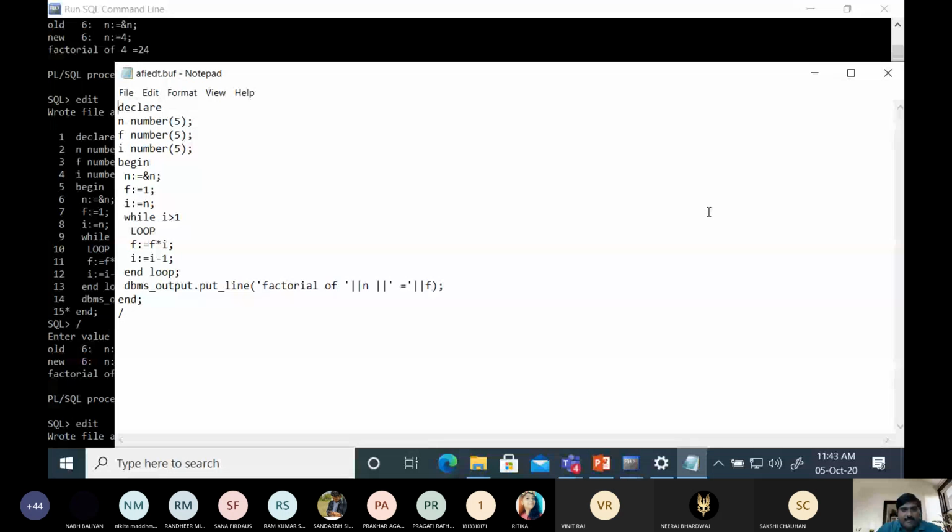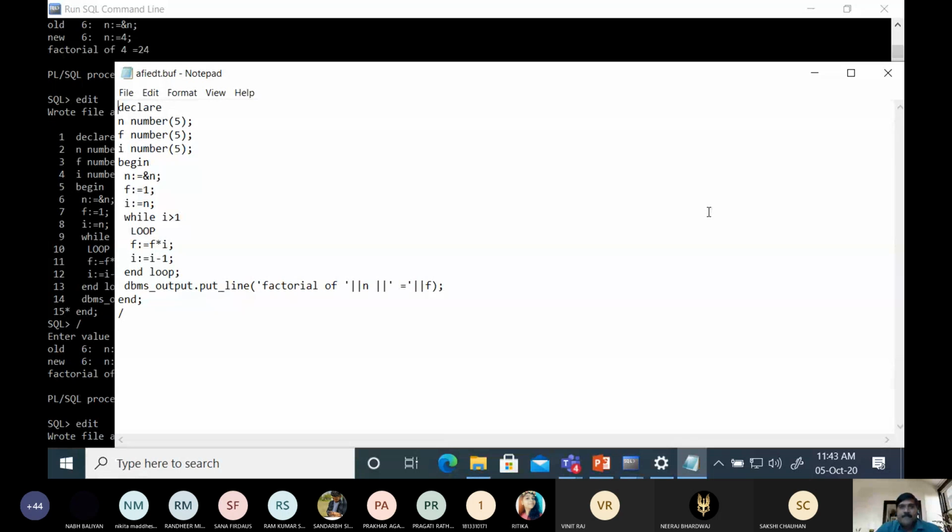Now, the assignment is to write a program in PL/SQL to print the Fibonacci series. This is the home assignment. In the next lecture, I will tell you how we create the cursor, and how we use various SQL statements in PL/SQL, and how we develop various business logics using PL/SQL.